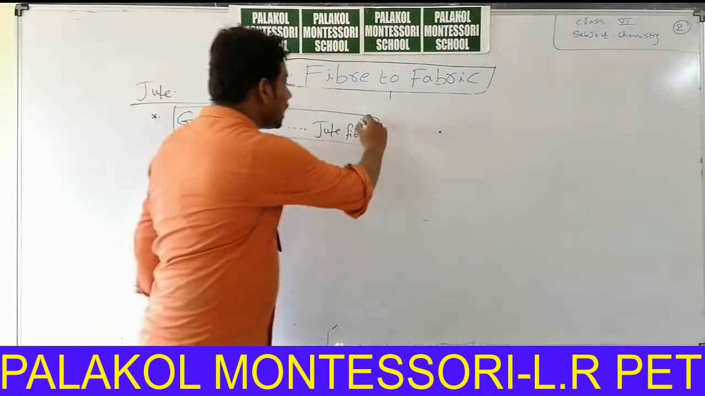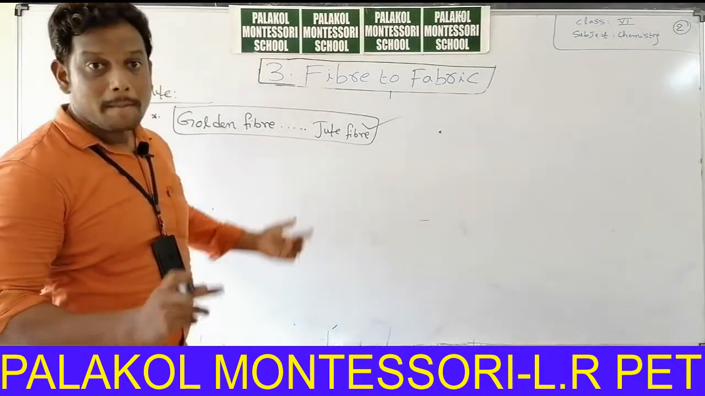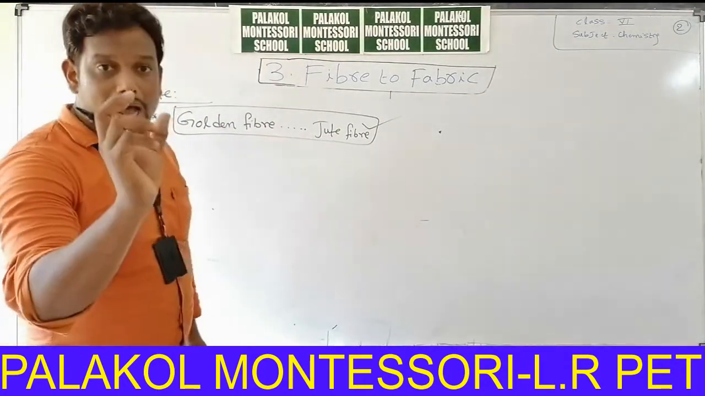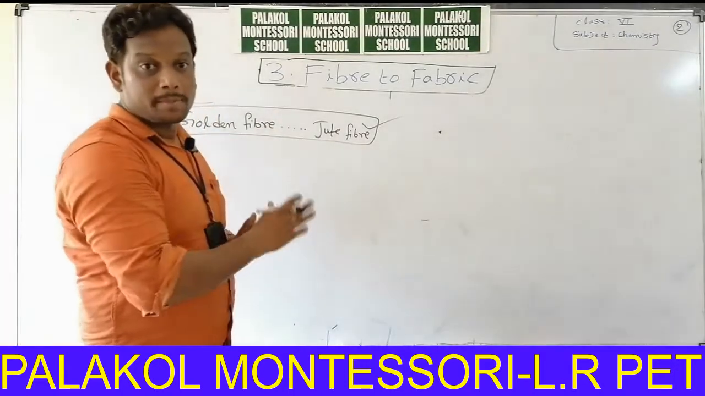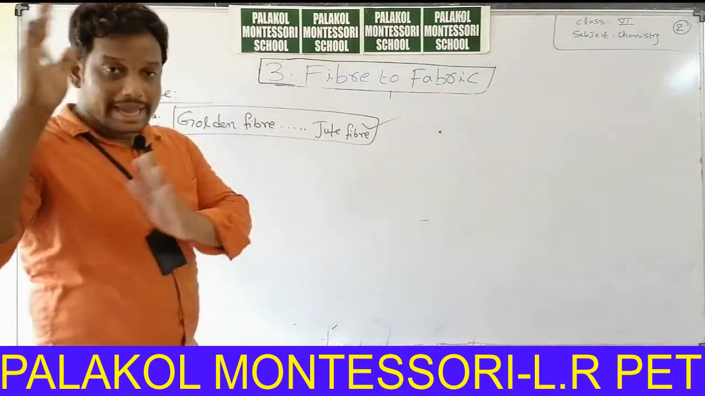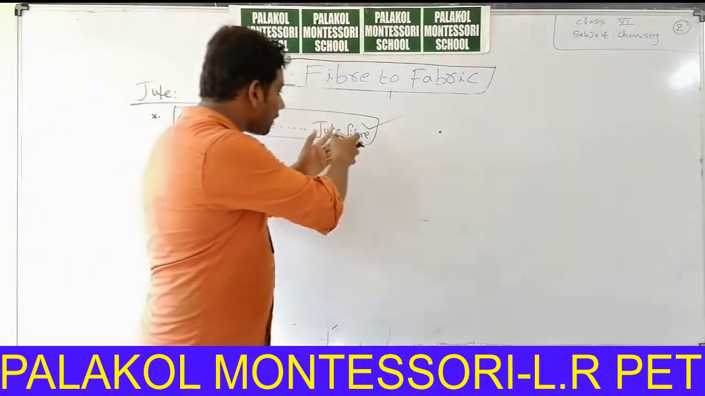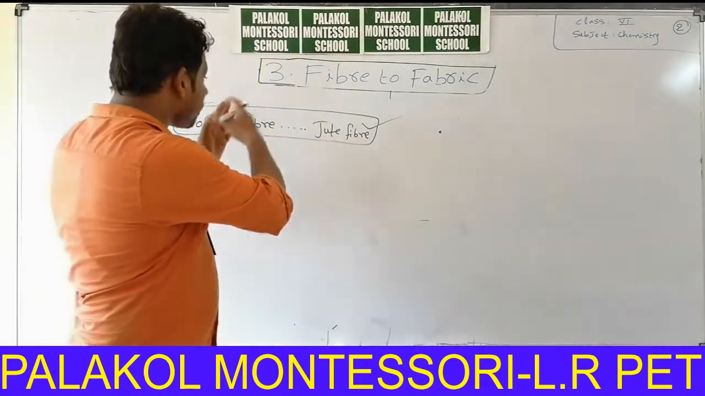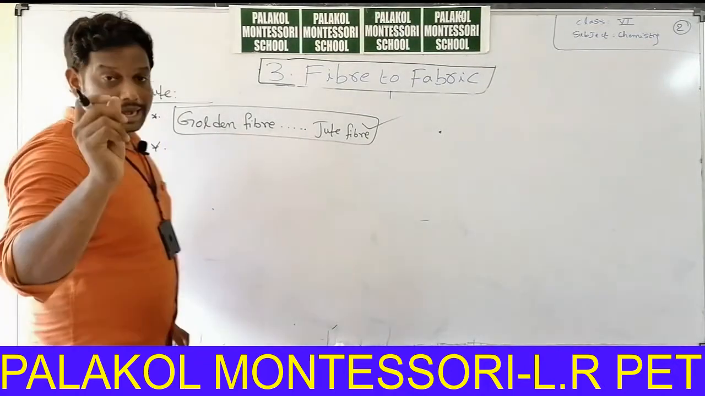It has so many uses. That's why we will call it as golden fiber. Golden fiber. Bangaru daram in Telugu. Bangaru. That means it appears as gold. Price of gold is more, like that price of jute is more. That means in the case of elements, gold is having more importance, like that in the case of fibers, jute has more importance.